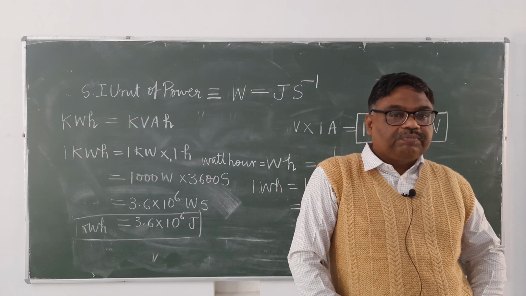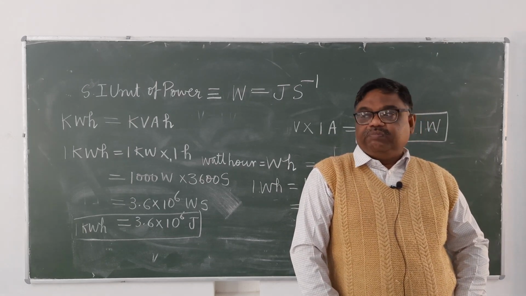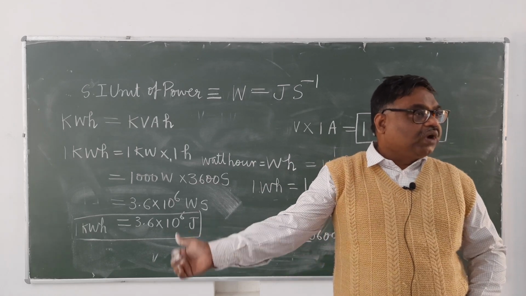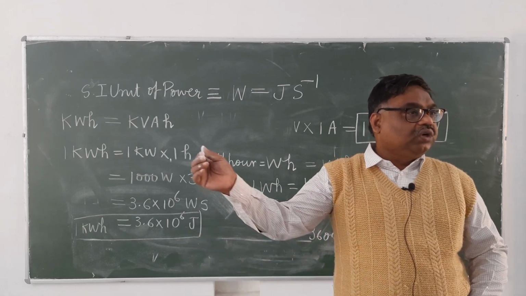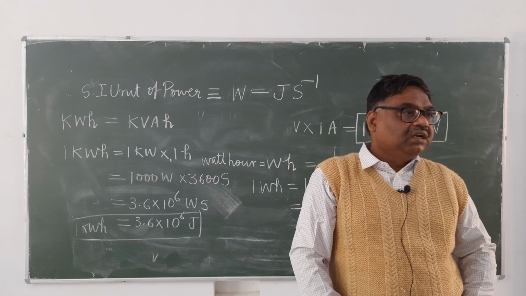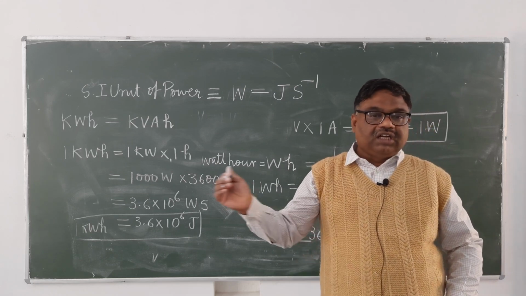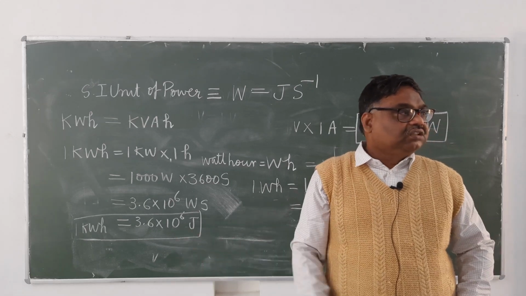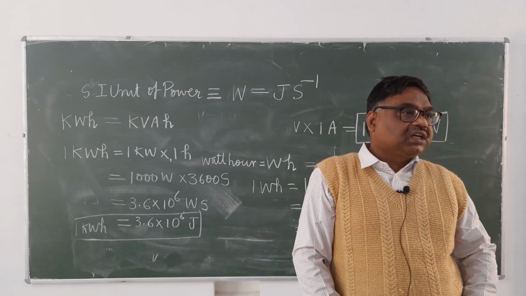Like in our homes, the meter bill that comes says 100 units, it means 100 kilowatt hour. It's clear? 200 units means 200 kilowatt hour. It's clear? So this is called the commercial unit of electrical energy. Kilowatt hour is called the commercial unit of electrical energy.